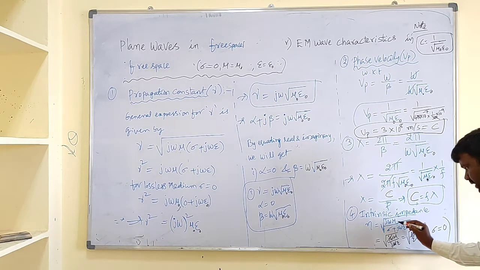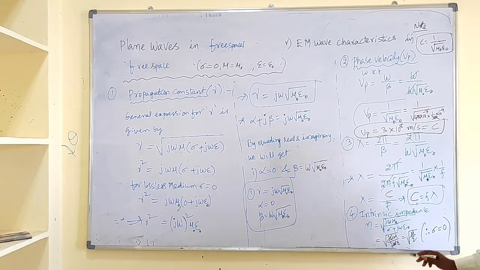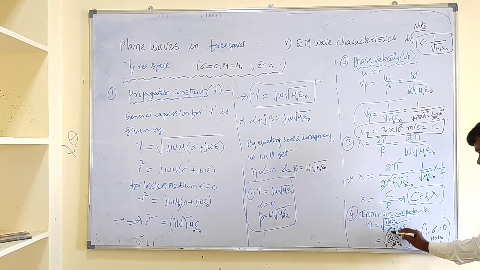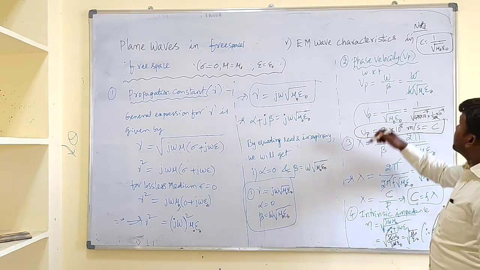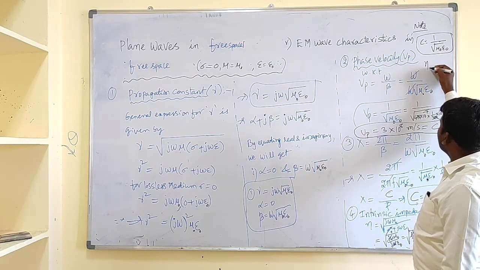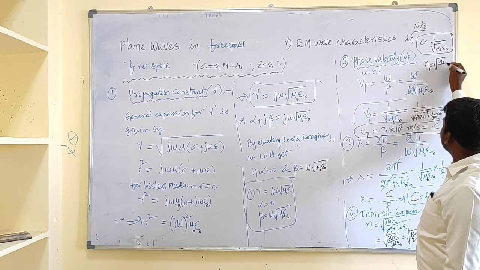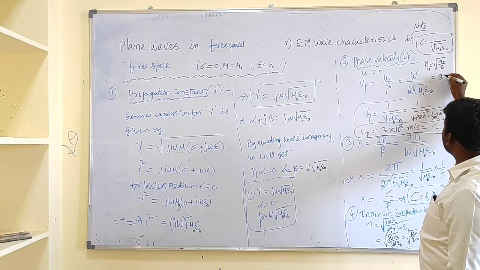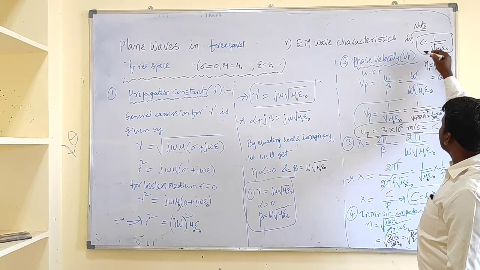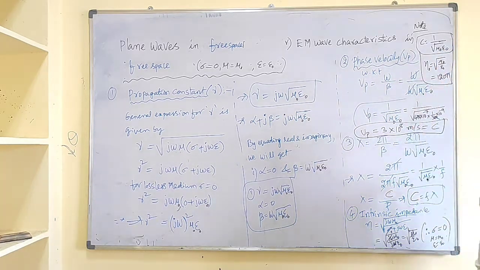And what about j omega root mu naught epsilon naught? Let us substitute for free space, that is sigma equal to 0, mu equal to mu naught, and epsilon equal to epsilon naught. Finally, sigma is 0, so we get root mu naught by epsilon naught. I will write the intrinsic impedance for free space, eta naught, equal to under root mu naught by epsilon naught. If you simplify this, we get 120 pi, or approximately 377 ohms.